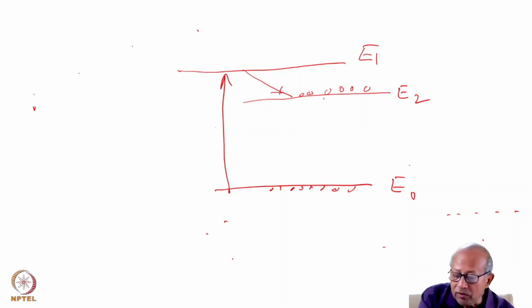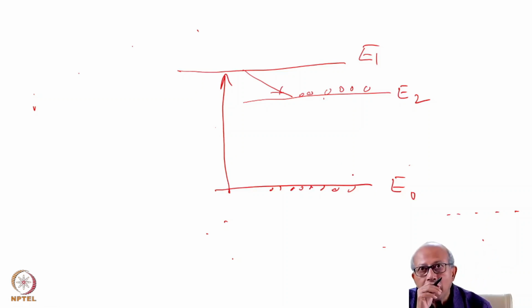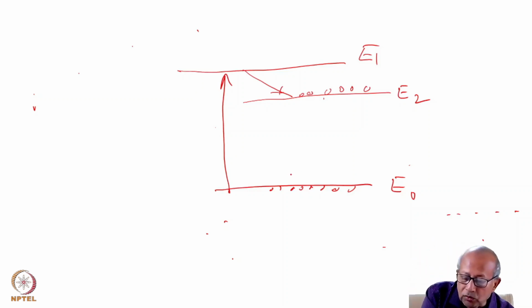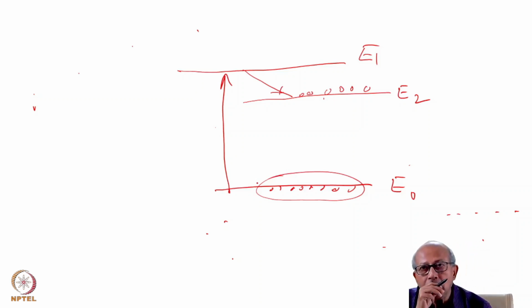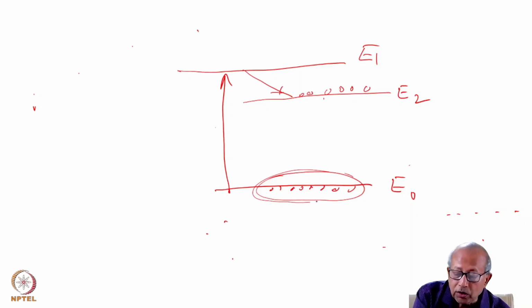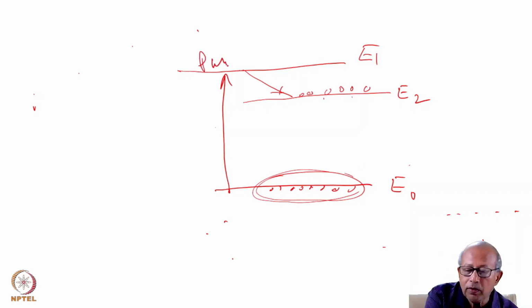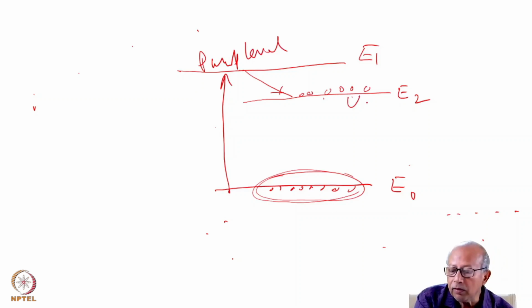That means the entire population initially resides in this level. Now you can realize, because the entire population resides in this level, in order to maintain population inversion, we'll have to transfer at least half of this population up here, of course, via the pump level. This is the pump level. This is the upper laser level. This is the lower laser level, which is also the source level.